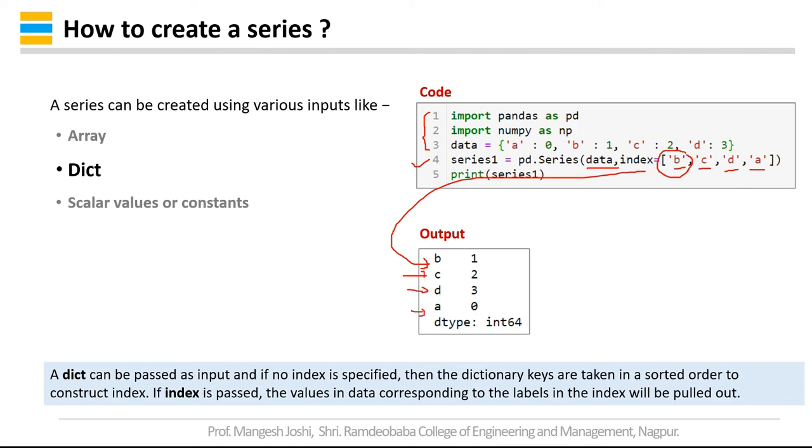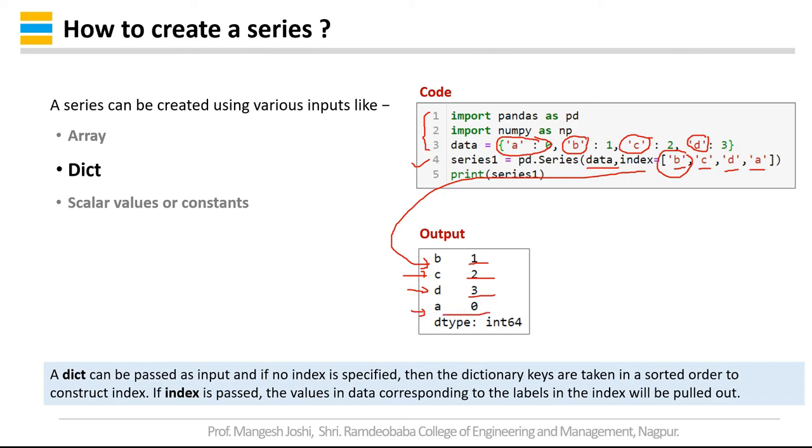The corresponding value to b is written over here, that is 1. The value corresponding to C is written over here, 2. The value corresponding to D is written over here as 3. And the value corresponding to A is written here as 0.